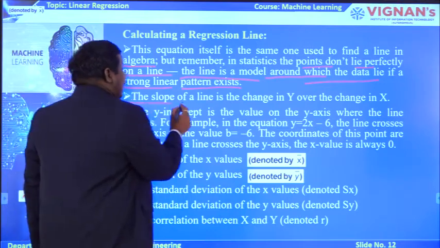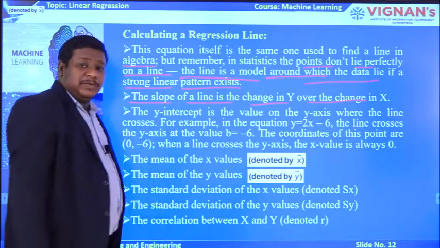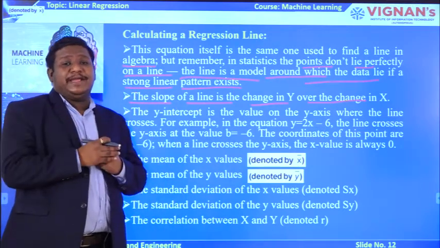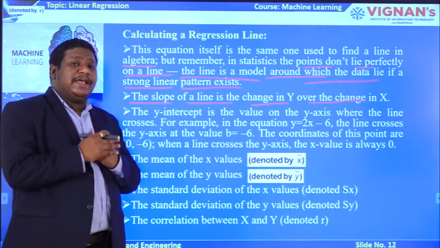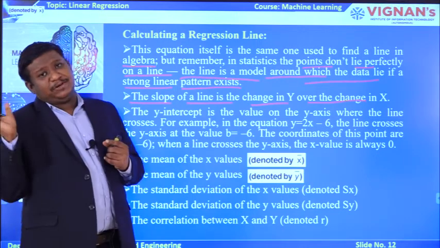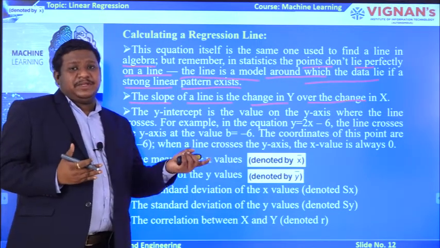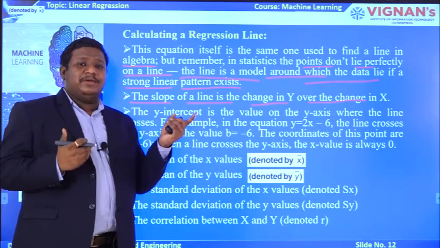The slope of a line is the change in y over the change in x. I told you y is the output, x is the input, and we are taking the slope of the line as m. So, the slope of the line will give you the change in y with respect to x. As x value changes, y value also changes. As x value decreases, y value decreases; x value increases, y value increases.